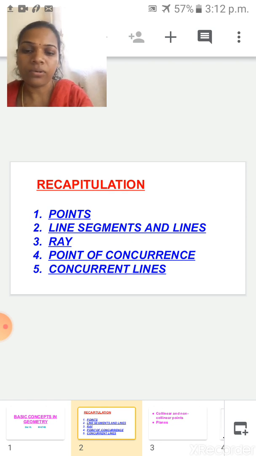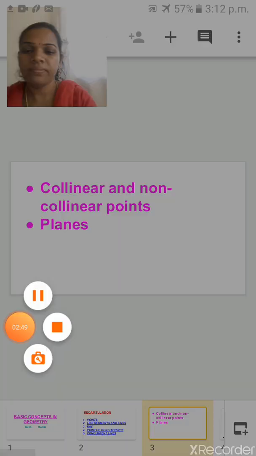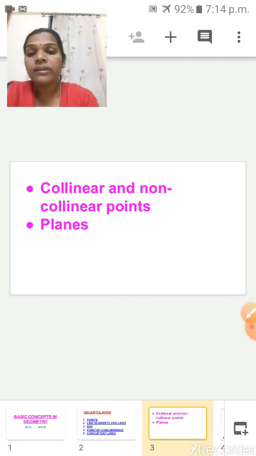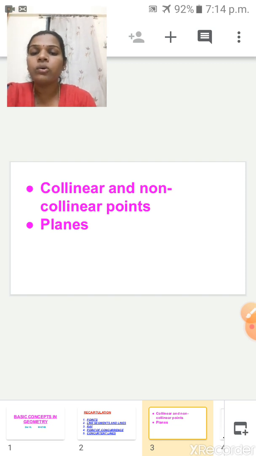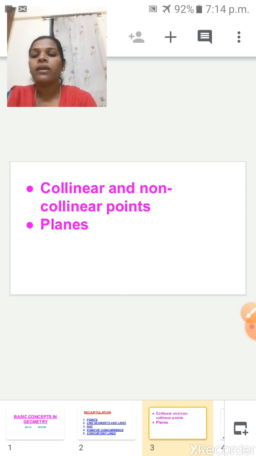Good. In this session I am going to teach these two only, collinear and non-collinear points. Next one is planes. What are collinear and non-collinear points? It's a very easy one. I will teach now.